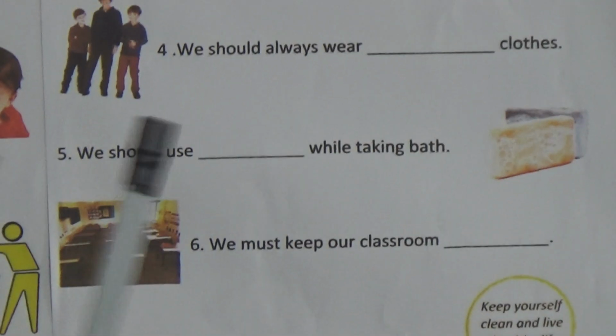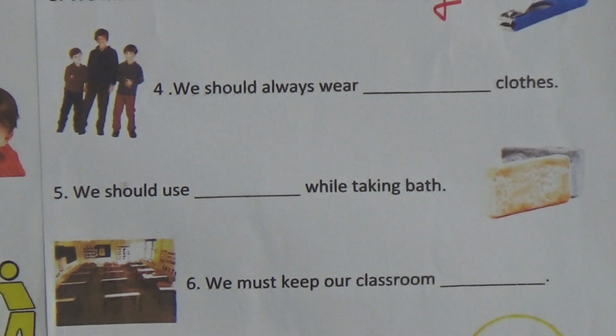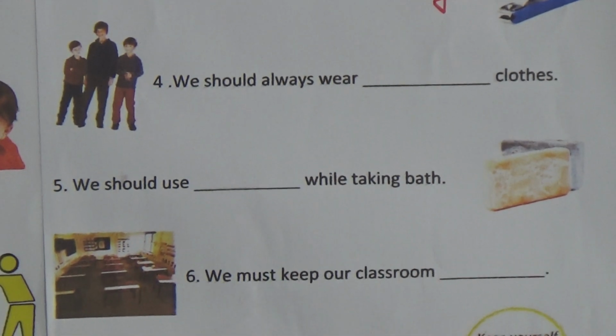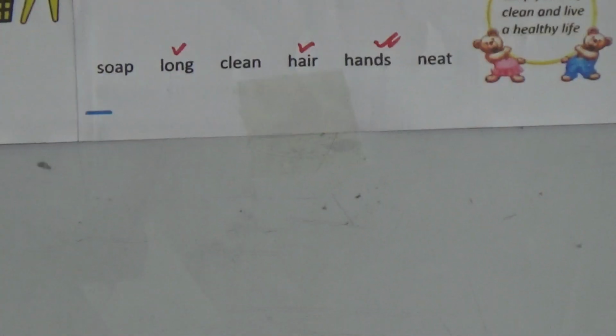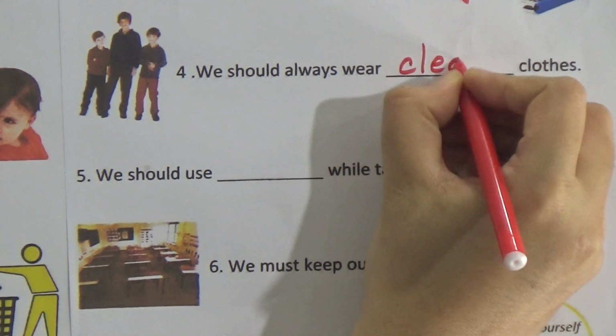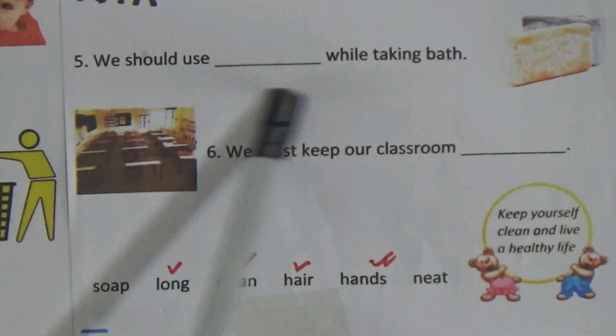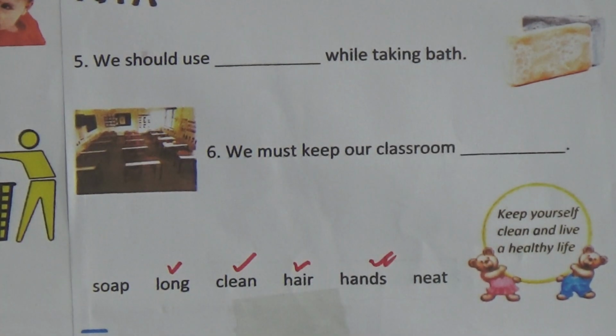4 number, we should always wear dash clothes. We should always wear clean clothes. The word will be clean. So we will write here clean. 5 number, we should use dash while taking bath. We should use soap.